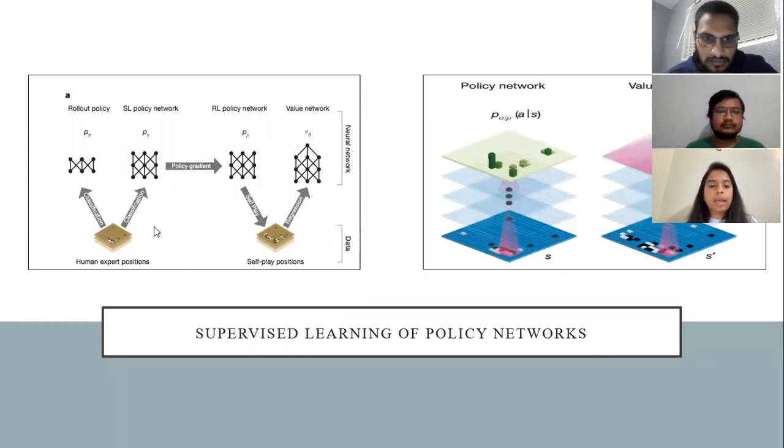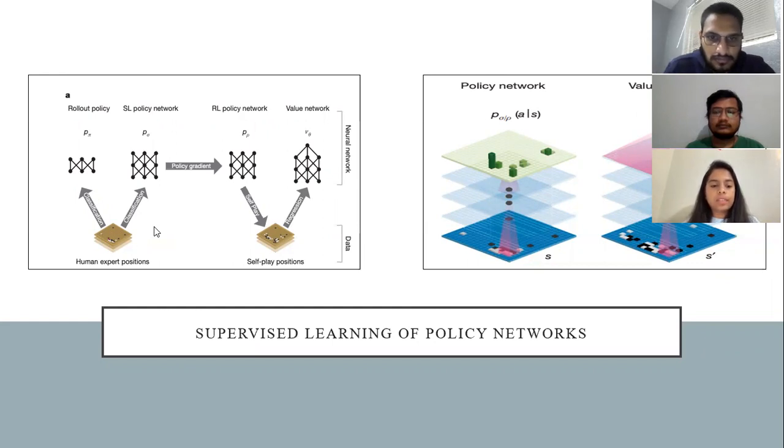Coming to the next part, supervised learning of policy networks. Here we can see two diagrams. The first diagram represents the neural network training pipeline and architecture, and the second diagram represents the schematic representation of the neural network architecture. The first stage of supervised learning uses a CNN with ReLU activation. Here we have 13 layers and 13 million positions from the KGS Go server. The main purpose is to increase the likelihood of correctly forecasting the following move.